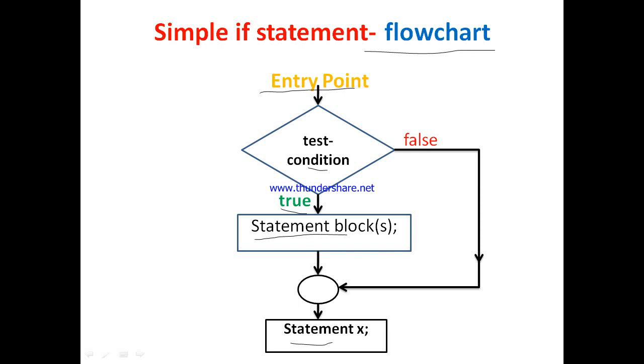If the test condition is false, the statement blocks are skipped and statement X is executed directly. The paths are joined by a connector.